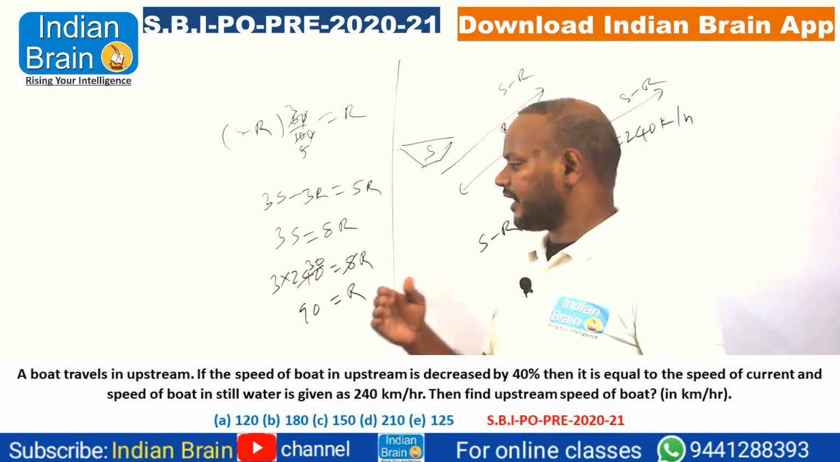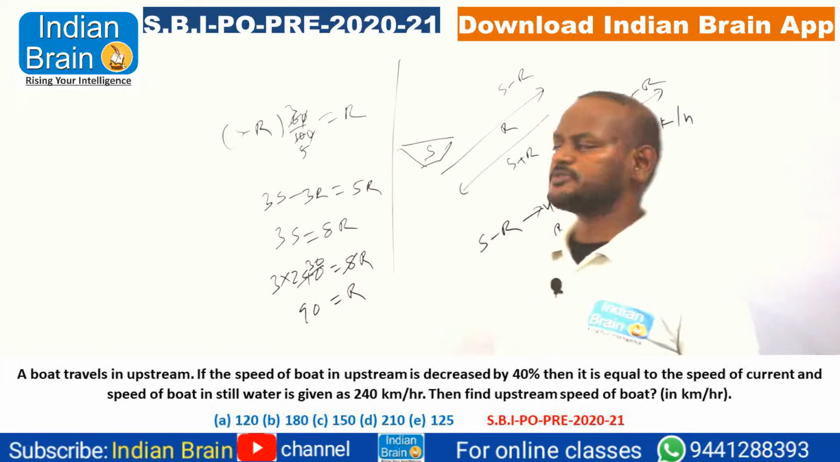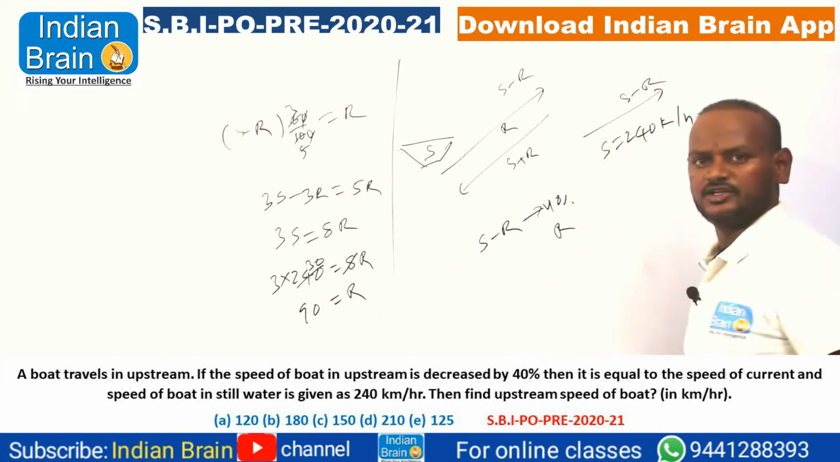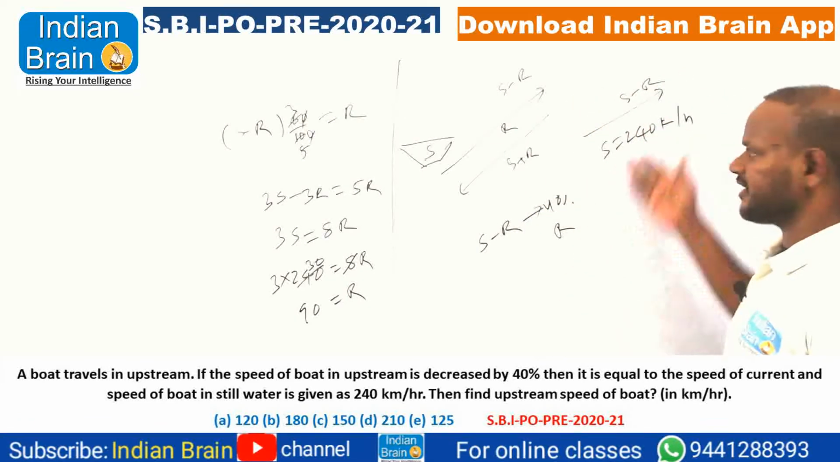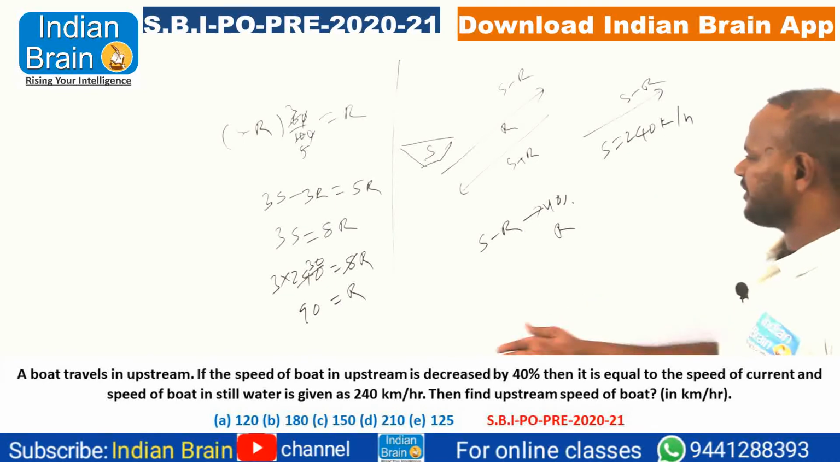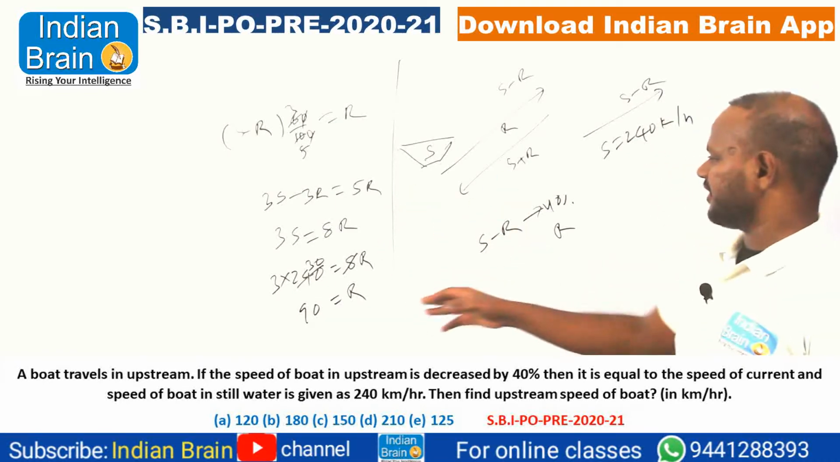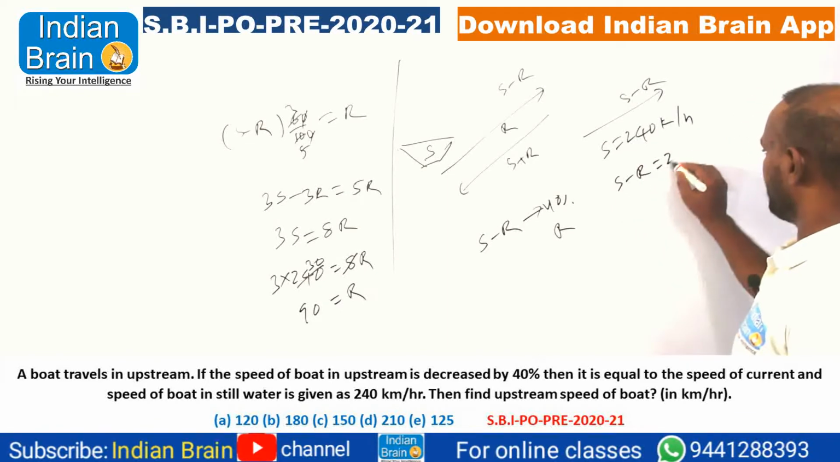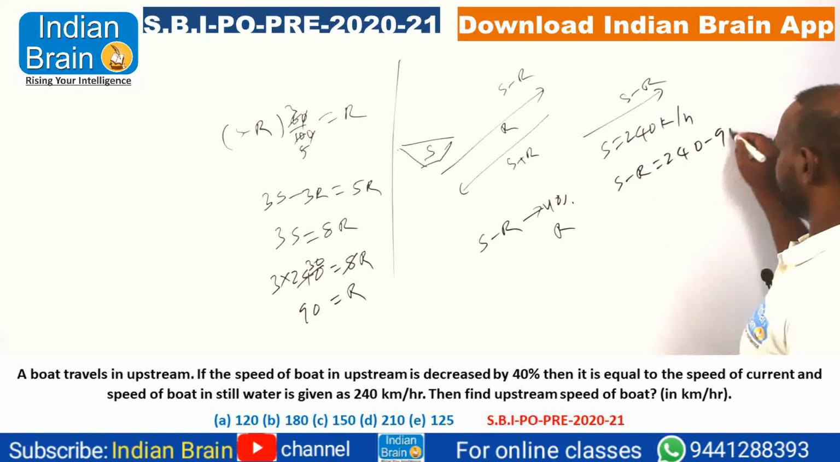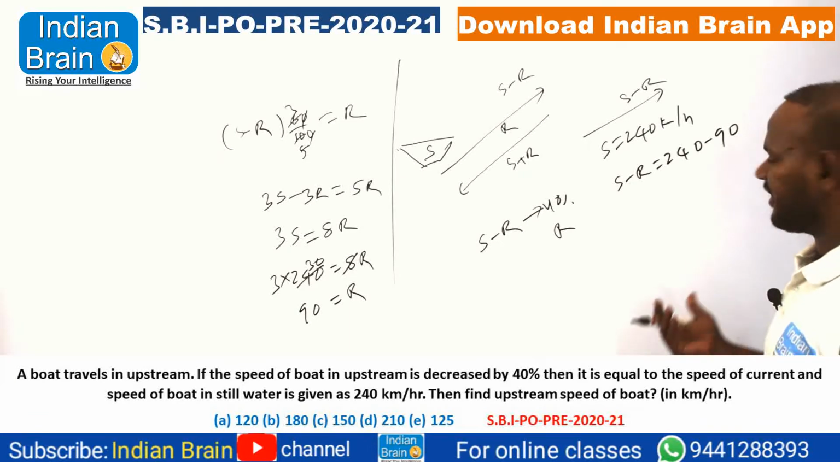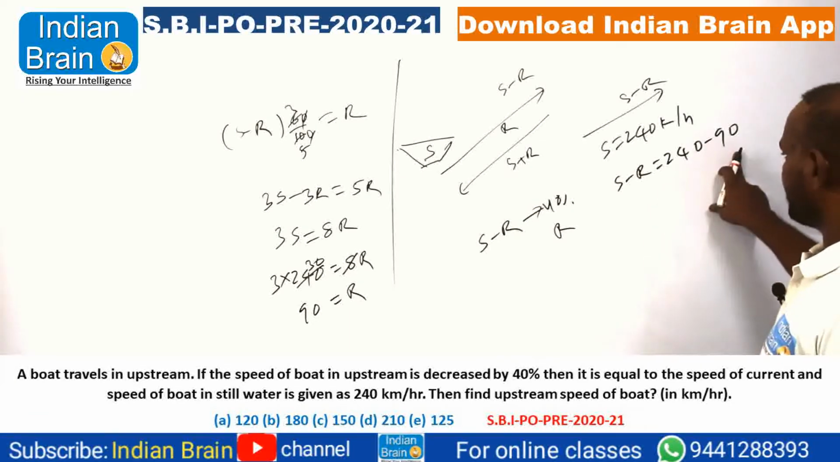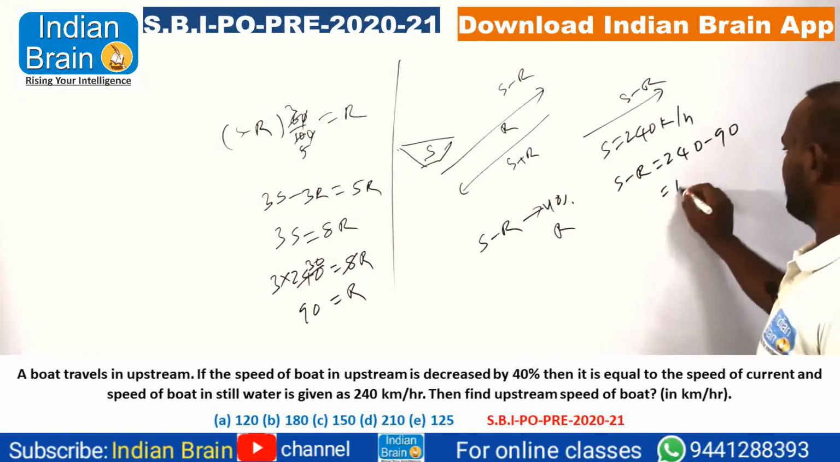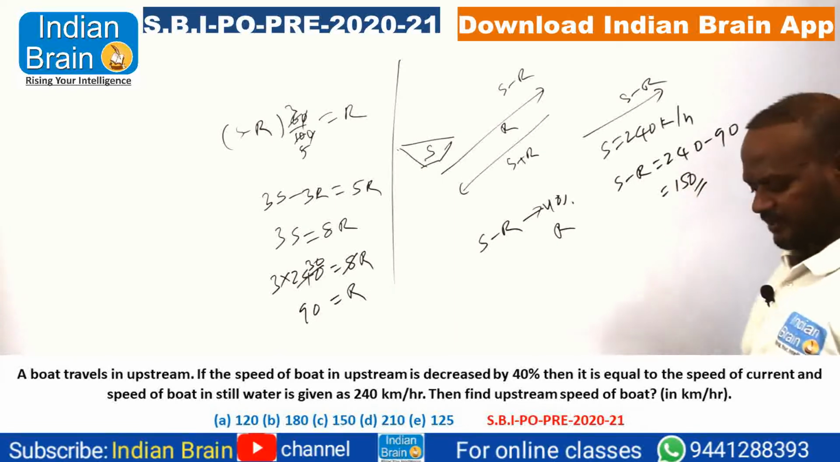Then find the upstream speed of the boat. Upstream speed is nothing but S minus R, right? So we need to go for S minus R only. S minus R means S will be 240, R will be 90. Yes, S minus R is nothing but 240 minus 90. That can be our final story. 240 minus 90 is nothing but the answer will be 150.